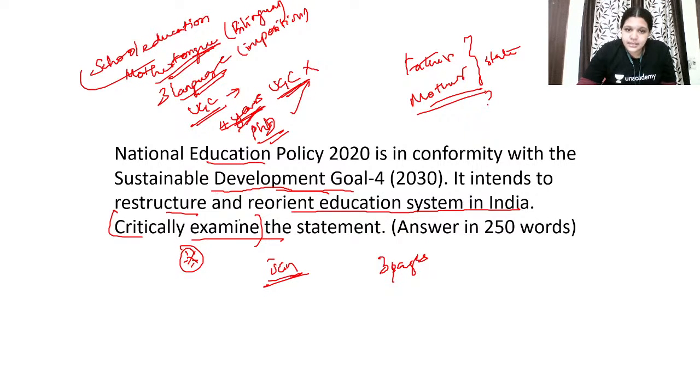Next, they say it intends to restructure and reorient the educational system in India. Critically examine the statement. This is the statement they are trying to critically examine. So what changes are they trying to bring? Restructure and reorient education: divide it into school education and higher education. Talk about that formula, 5 plus 3 plus 3 plus 4.